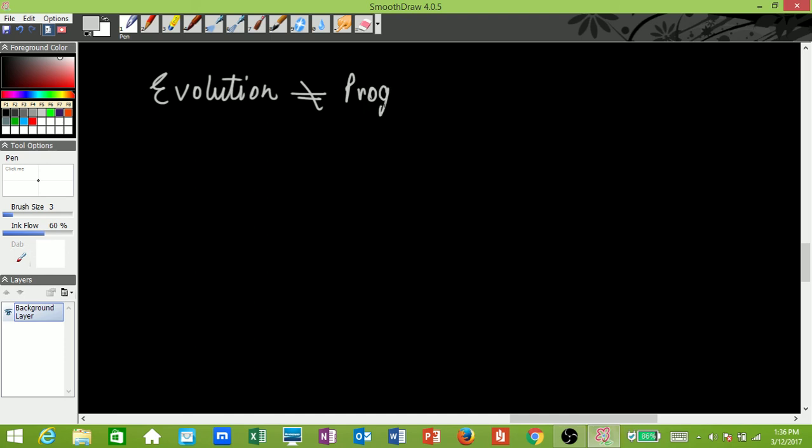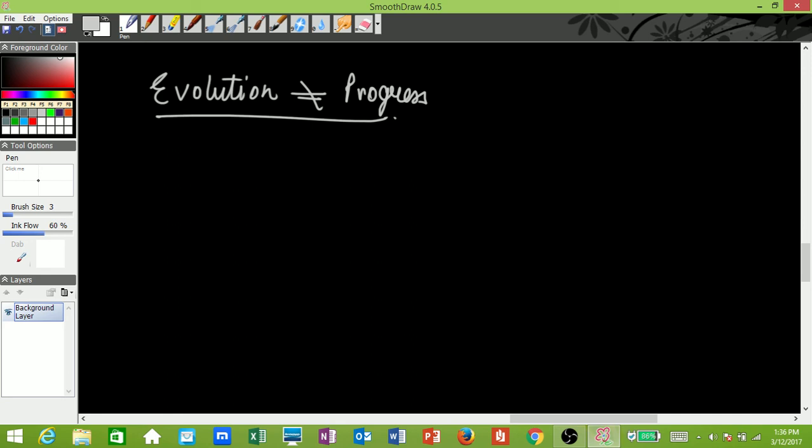Evolution is not equal to progress. Again, important question. You need to know this. Why do we say that evolution and progress are not the same thing? Evolution and progress are not the same because organisms may have evolved, but we don't say that a particular organism is higher. The concept of higher or lower or more progress is not right.